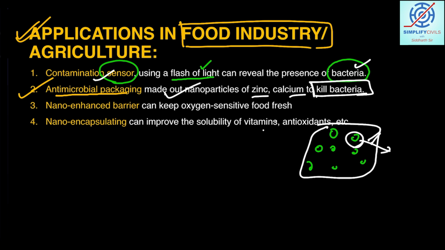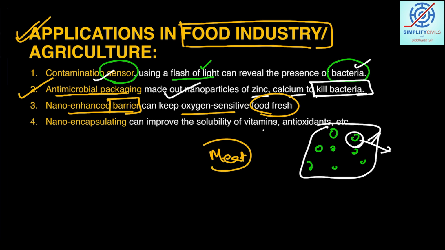Then there is something called nano enhanced barriers. Why not create some kind of a barrier for the food that is basically becoming overripe because of oxygen sensitivity. Let us suppose there is some kind of food, let's suppose raw meat, and it needs to be transported.